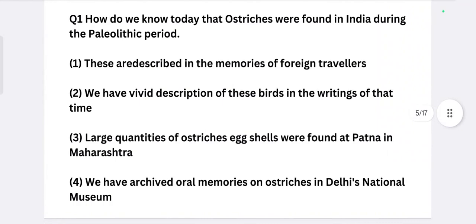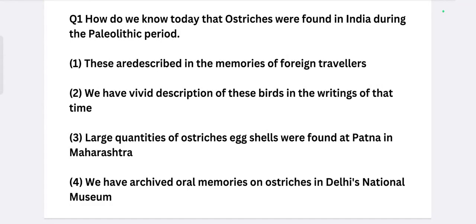Question number 1. How do we know today that ostriches were found in India during the Palaeolithic period? The options are: these are described in the memories of foreign travelers; we have vivid descriptions of these birds in the writings of that time; large quantities of ostrich eggshells were found at Patna in Maharashtra; we have archived oral memories on ostrich in Delhi's National Museum. So which of the following options is related to ostrich?